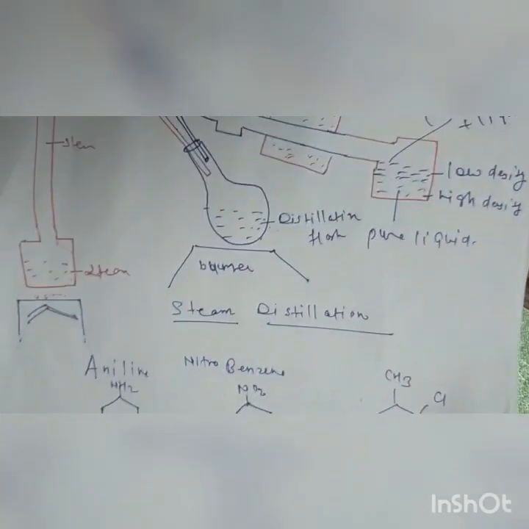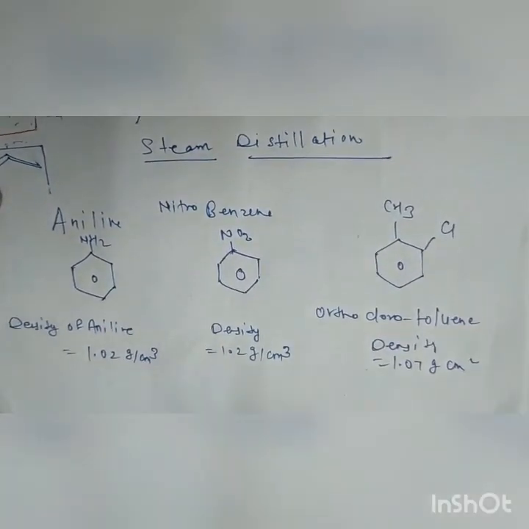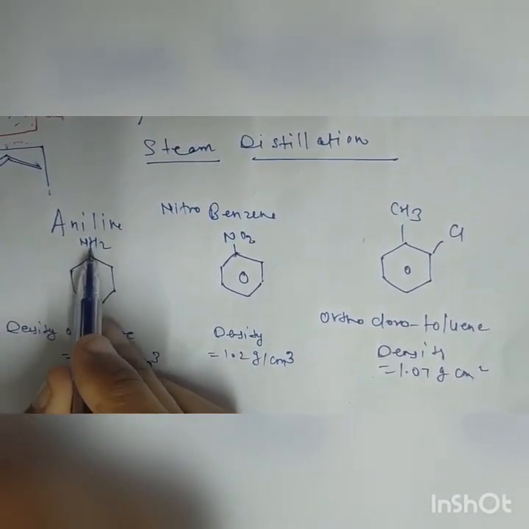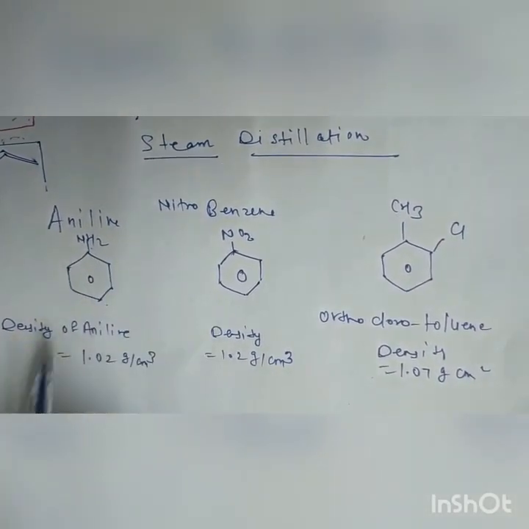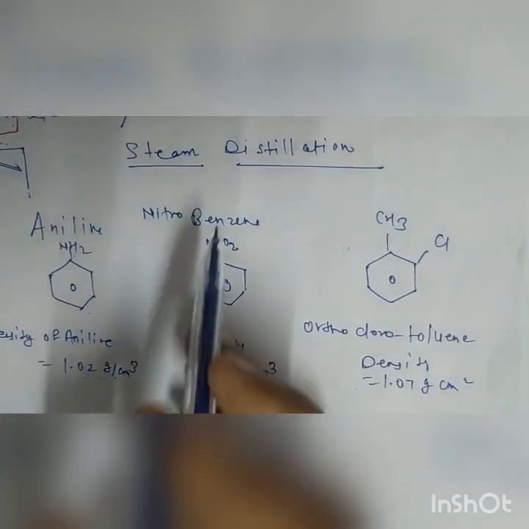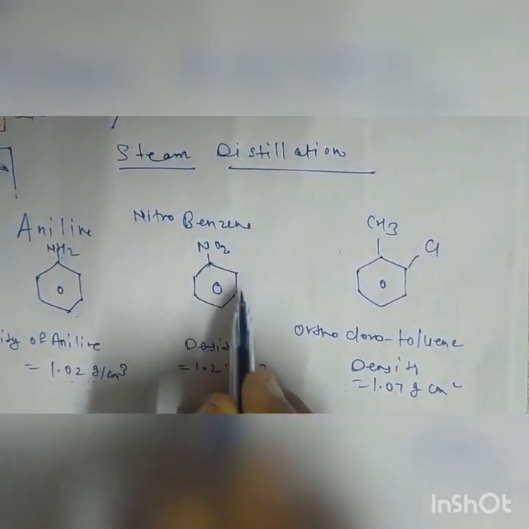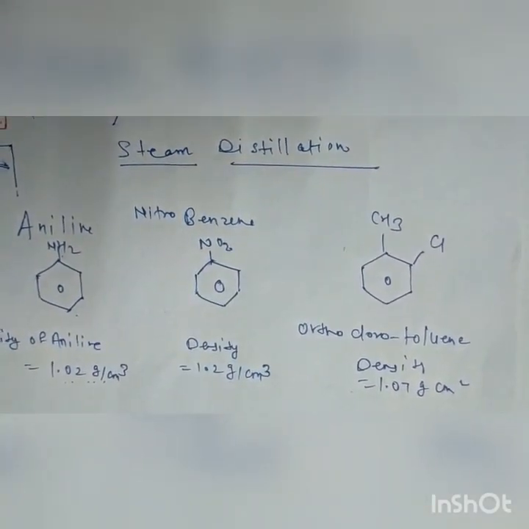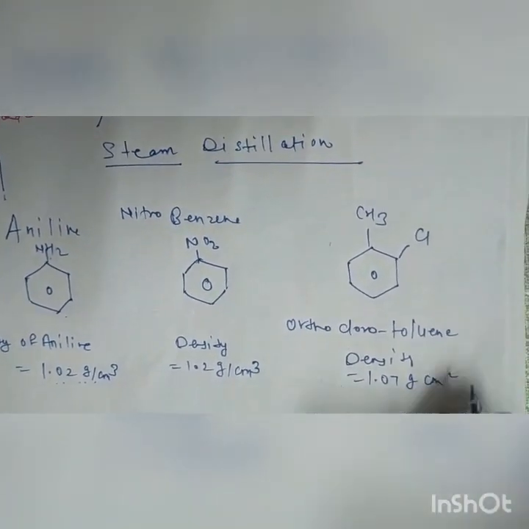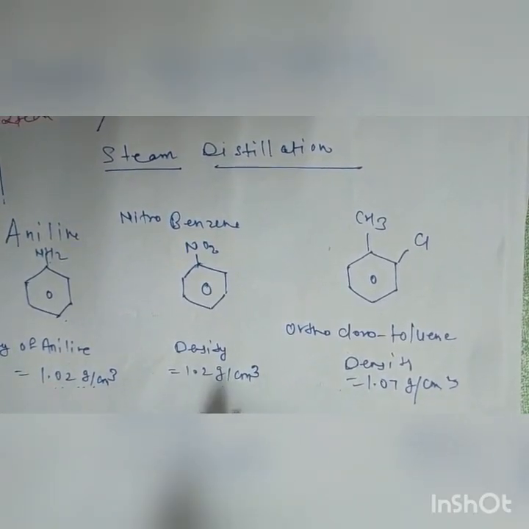Now we will discuss what types of components are separated by using the steam distillation unit. Aniline has a benzene structure connected to NH2, that is aniline. The density of aniline is 1.02 gram per centimeter cube. The next one is nitrobenzene. Nitrobenzene is a benzene structure connected to a nitro group, and the third one is orthochlorotoluene, having a density of 1.07 gram per centimeter cube, and the nitrobenzene density is 1.2 gram per centimeter cube.